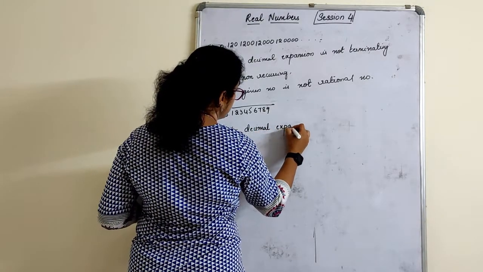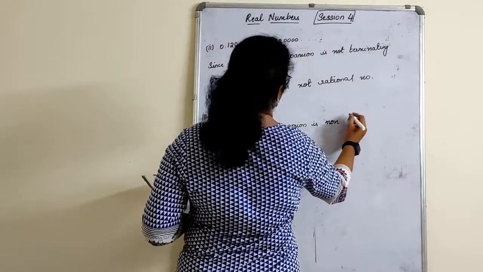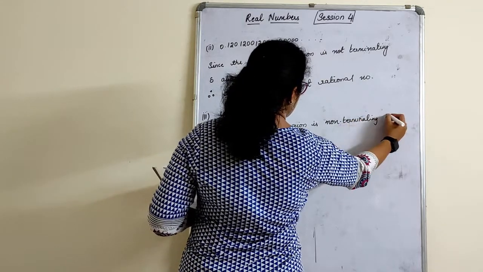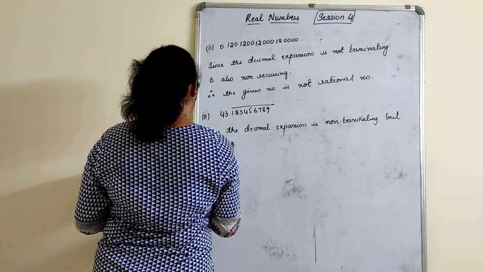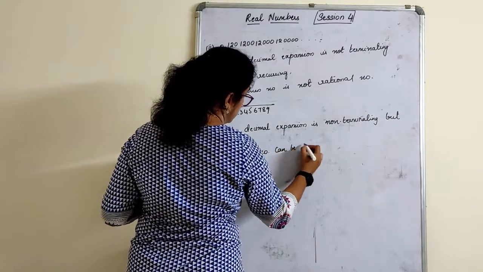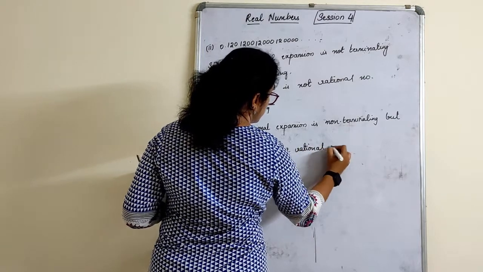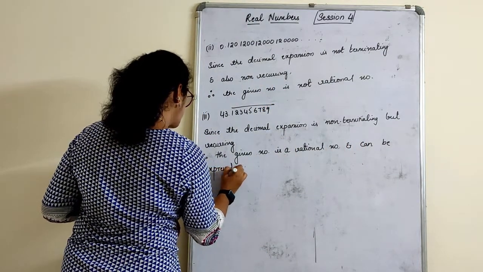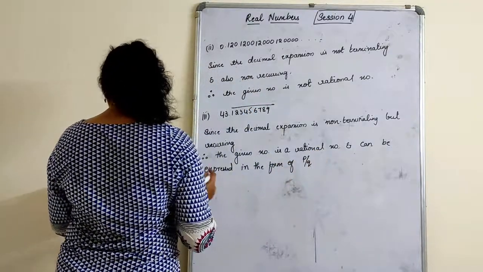Since the decimal expansion is not terminating but recurring, therefore the given number is a rational number, and can be expressed in the form of P by Q, right?